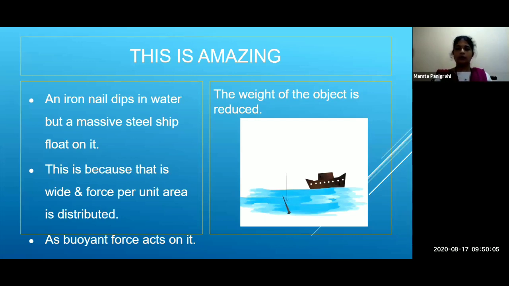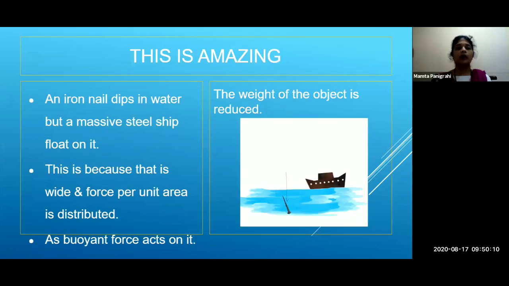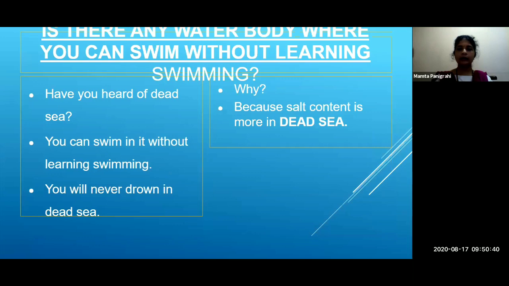Students? Okay. Now, it is very easy to swim in seawater than in fresh water. You know the reason why? This is because the density of seawater is higher than the density of fresh water, due to the salts dissolved in the seawater. So it is very easy to swim in seawater than in fresh water.